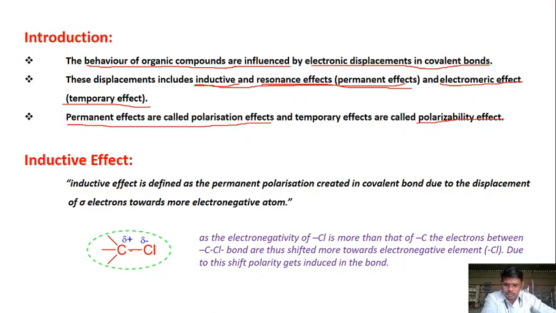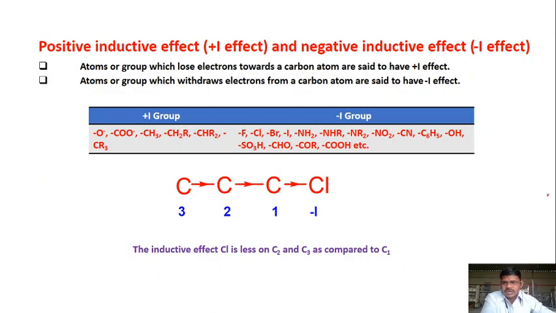There is induction of polarization in this sigma bond, and delta positive charge on carbon and delta negative charge on chlorine get generated due to the pull of the electrons of the sigma bond by chlorine towards itself. This causes a permanent polarization in the carbon chlorine bond, and such an effect is called the inductive effect.